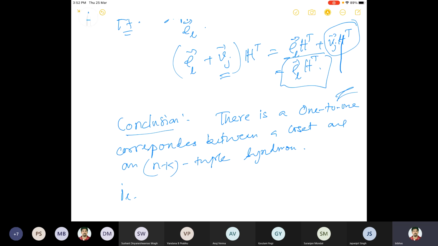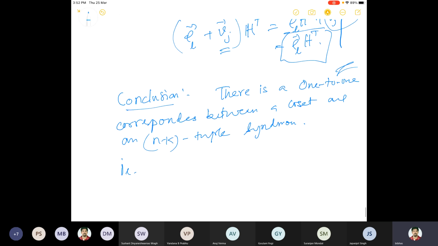Okay, so yeah, a coset, what I was talking about, there is a one-to-one correspondence between the coset and an n minus k tuple, the syndrome. But the coset is also in one-to-one correspondence with the coset leader.